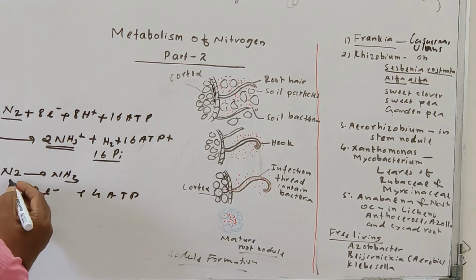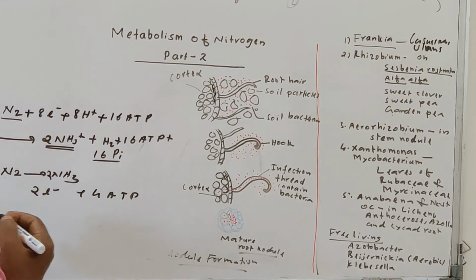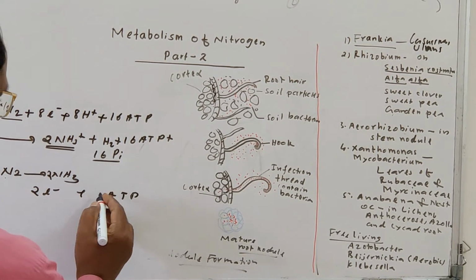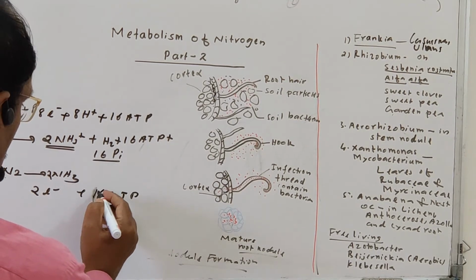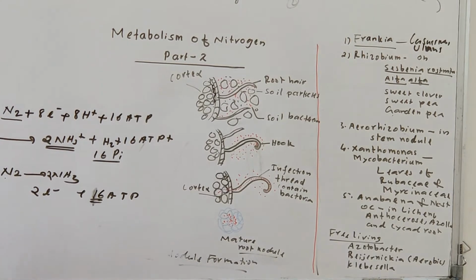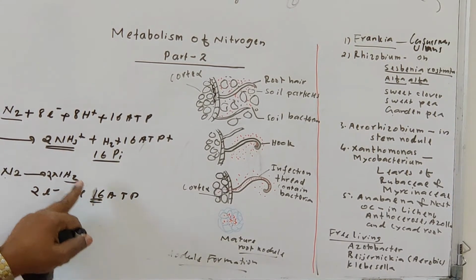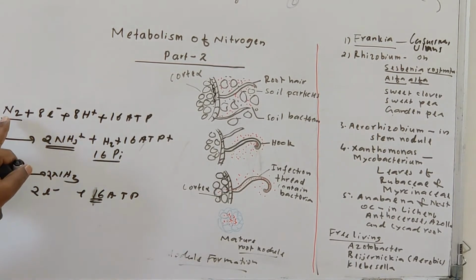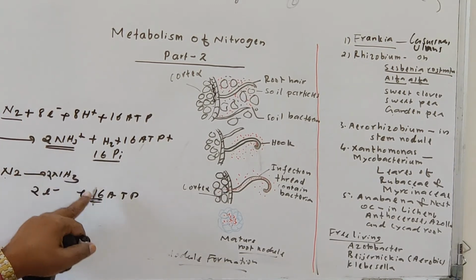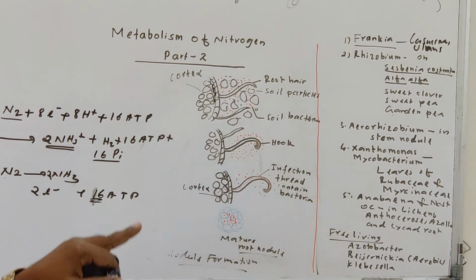So to produce the reduction of one nitrogen molecule to 2 NH3, 2 ammonia, it requires 16 ATP molecules. So actually, for 2 electrons, it requires 4 ATP. So 8 electrons require 16 ATP molecules. So the reduction of molecular nitrogen to ammonia requires 16 ATP molecules. That is the reason why 16 ATP molecules are taken here.